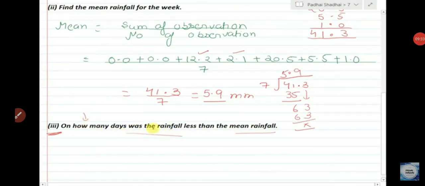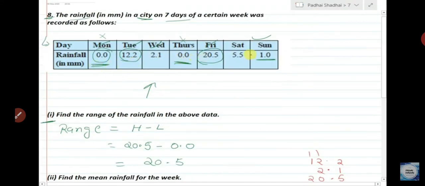And see, less than 5.9 are 1.0, 5.5, 0.0, 2.1 and 0.0. So the total number of days is 1, 2, 3, 4 and 5. There are 5 days that recorded less rainfall than the mean rainfall.